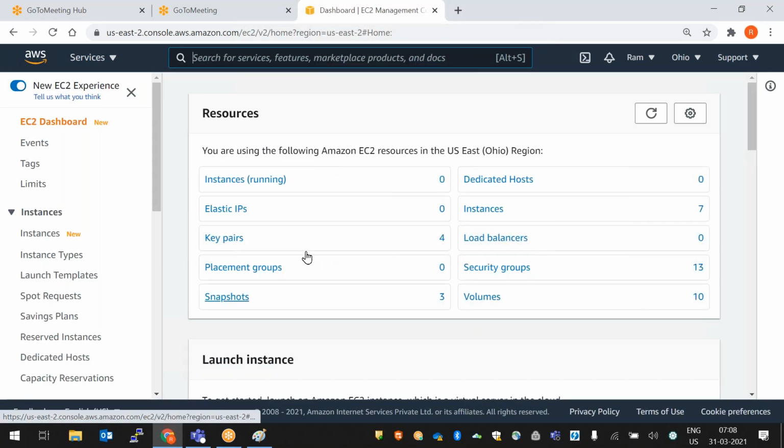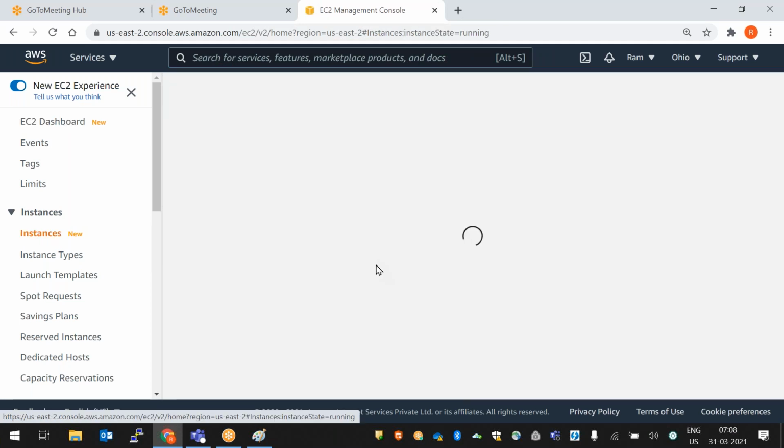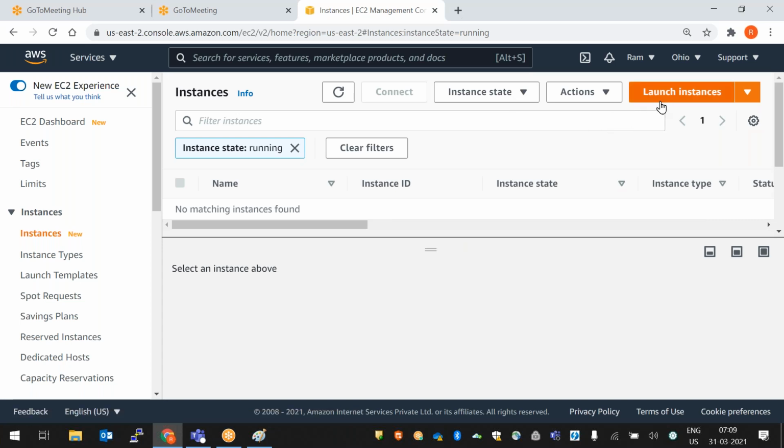Okay, so click on running instances here. Now click on Launch instance. If you want to launch any instance from here, you need to launch the instance. Click on Launch instance.